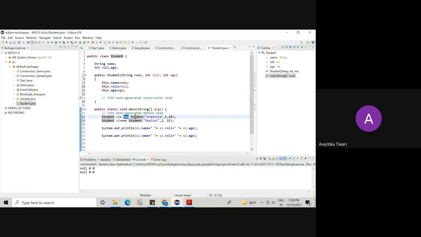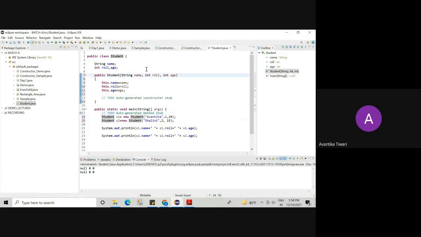Then it will go to the student constructor. Now it will see that it is a parameterized constructor and we have 3 parameters here: one string and two integers. These 3 parameters will be passed here.